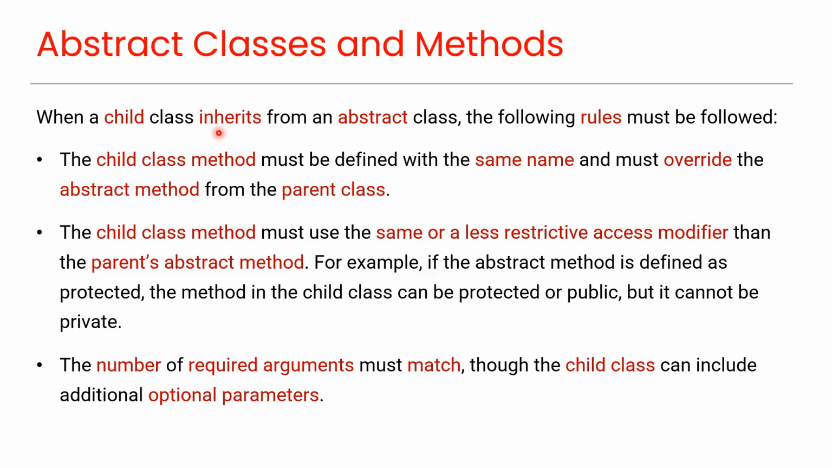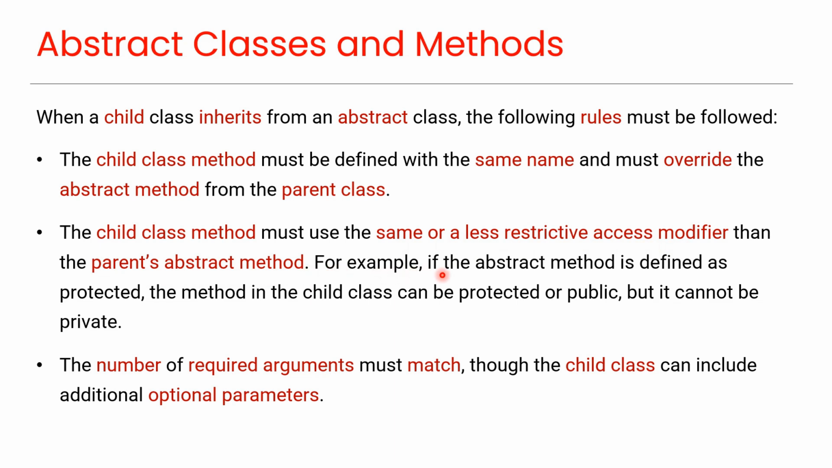When a child class inherits from an abstract class, the following rules must be followed. The child class method must be defined with the same name and must override the abstract method from the parent class. The child class method must use the same or less restrictive access modifier than the parent's abstract method.